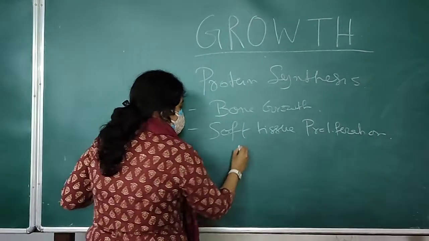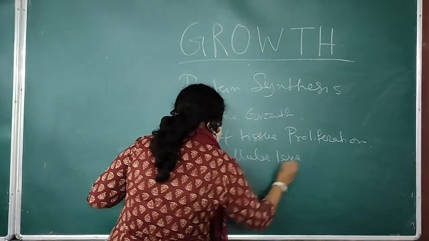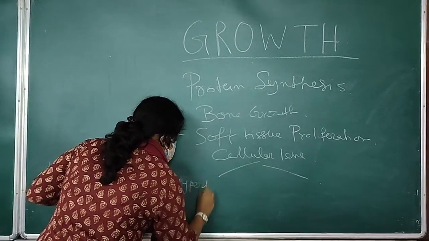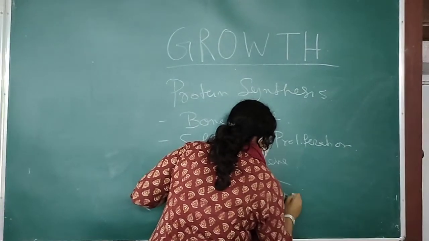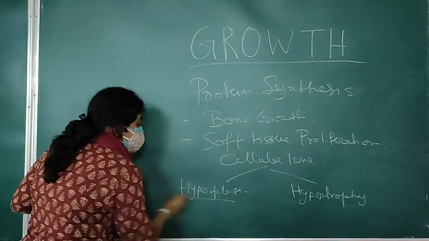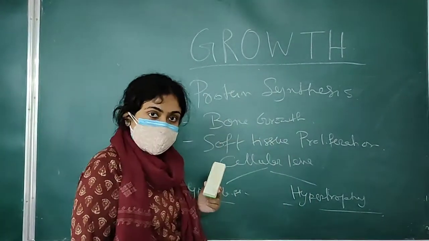At the cellular level, there occurs hyperplasia and hypertrophy. Hyperplasia means cells increase in number and hypertrophy means cells increase in size.